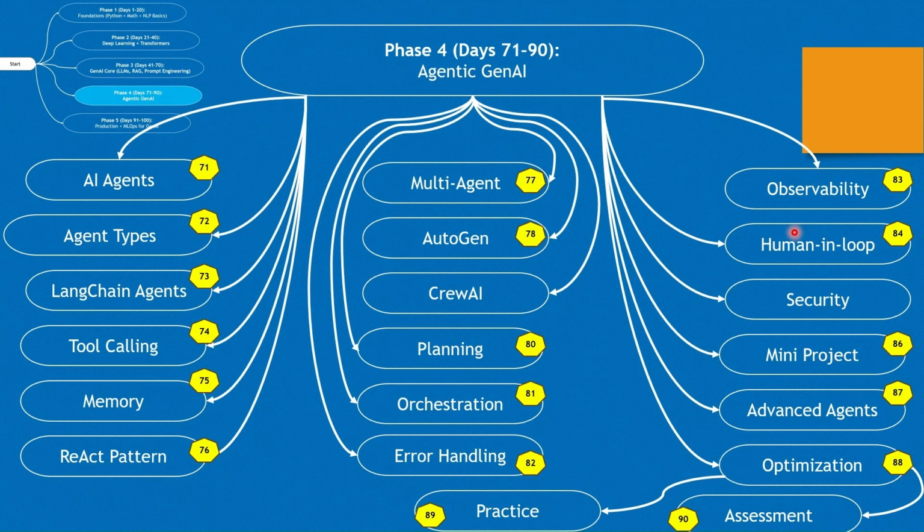Then let's see how human in the loop is useful for building the agent. Then we'll get into how to protect agents from threats such as prompt injection, data leakage, unauthorized access, and malicious tools. We'll do a mini project covering phase 4, and then we'll see more on the advanced agent. And again, we will look into more optimization techniques with practice and assessment. That's what we do as part of phase 4.